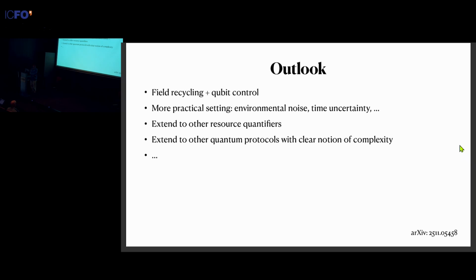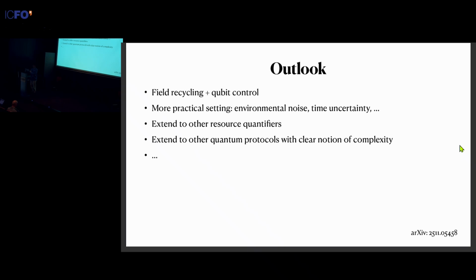And we also don't have a control on the qubit. This error mitigation control can also be used to help improve the estimation by suppressing the error. And we also want to include more practical settings where other sources of noise are taken into account other than the quantum fluctuation of the field itself.